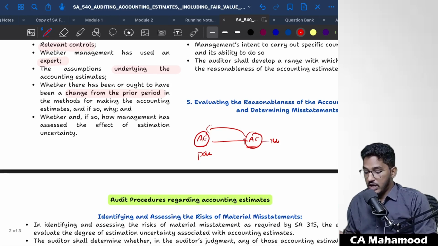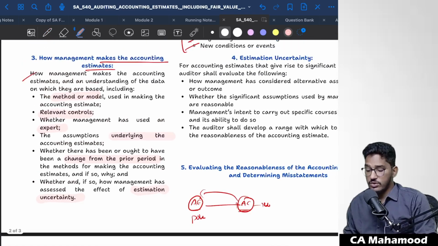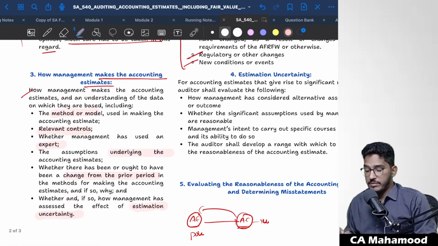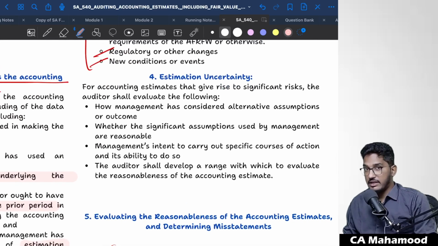And whether and if so, how management has assessed the effect of estimation uncertainty, and what steps management has taken to reduce that estimation uncertainty. So this also you have to understand: how management makes the accounting estimates. And finally, estimation uncertainty. If you find that in a certain area estimation uncertainty is much higher, you need to perform some extra steps for accounting estimates that give rise to significant risk.